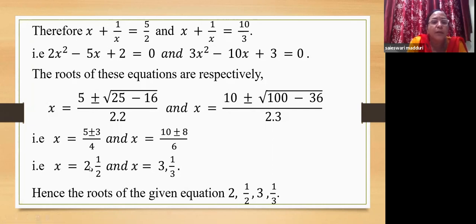So what are the roots then finally? The roots are 2, 1 by 2, 3, and 1 by 3. So this is how we will solve a reciprocal equation.